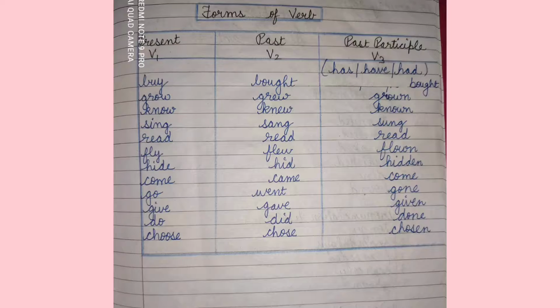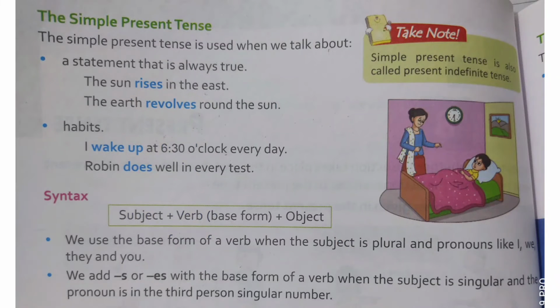Students, in the previous class I told you about the forms of verbs. First form, second form and the third form, that is the present, past and past participle form of the verb. So, with the simple present tense, we use the first form of the verb, that is the base form. And I also told you that we use the base form, that is the first form of the verb, when the subject is plural and pronouns like I, we, they and you. And we add s, es or ies with the first form of the verb when the subject is singular.